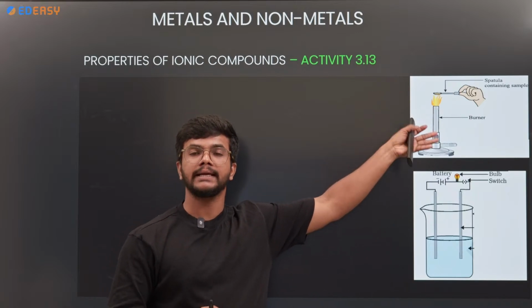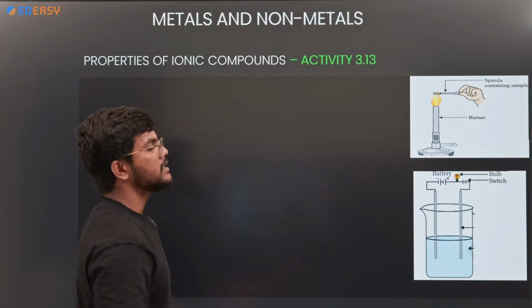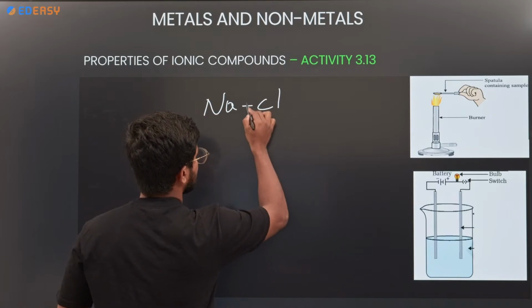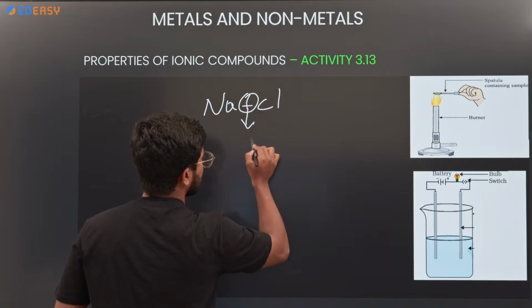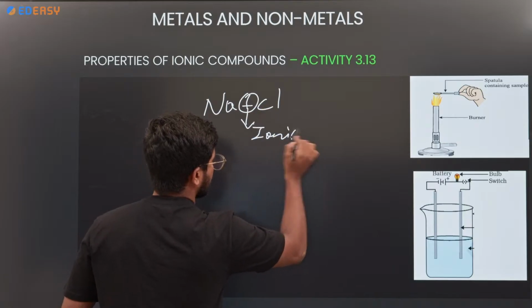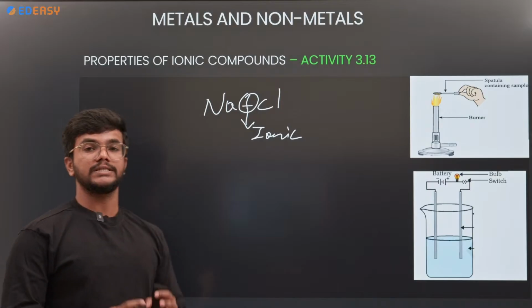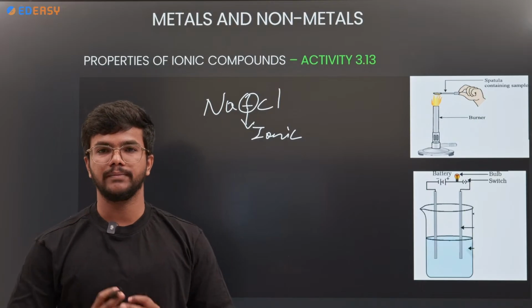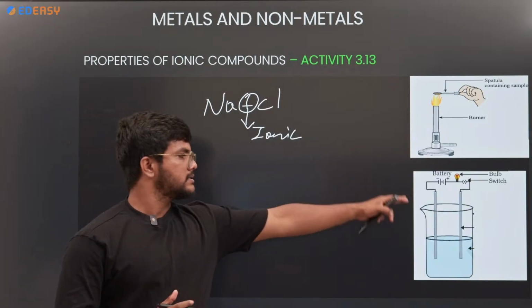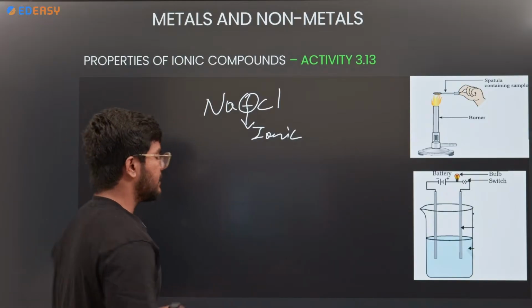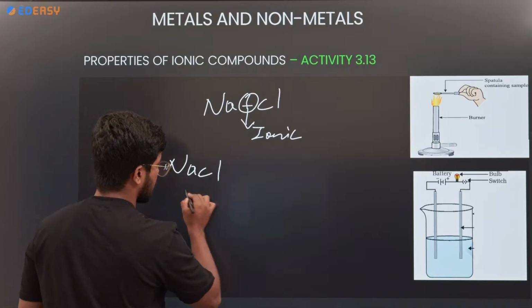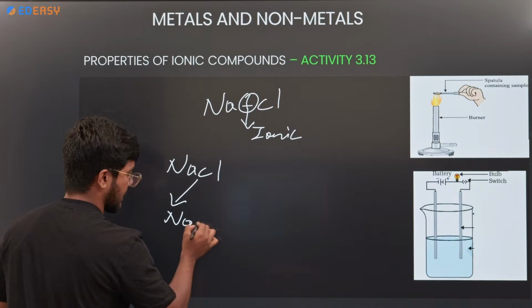Salts have high melting and boiling points, because any type of salt, not only NaCl, contains a bond called the ionic bond, which is very strong and difficult to break. So the melting point and boiling point of salts will be high. For electrical conductivity, when salts are dissolved in water, they dissociate into ions like Na+ and Cl-.